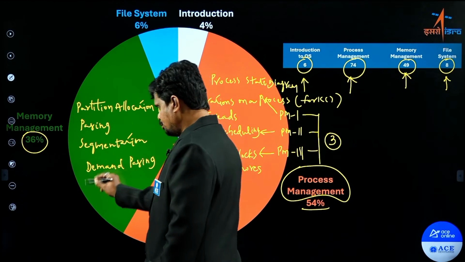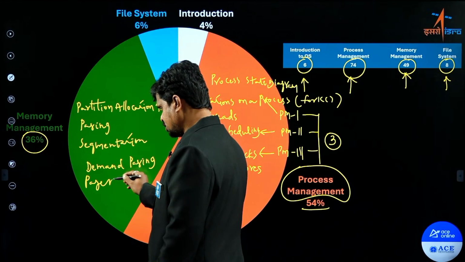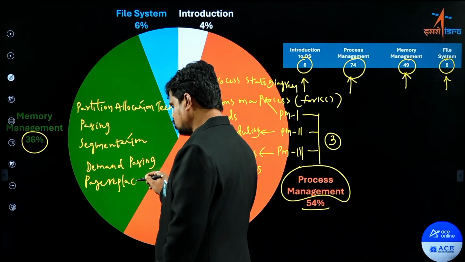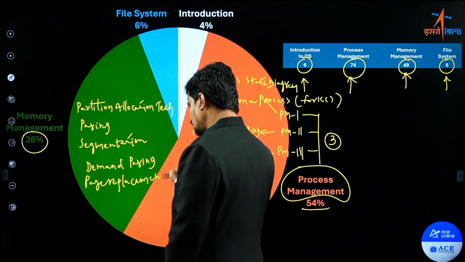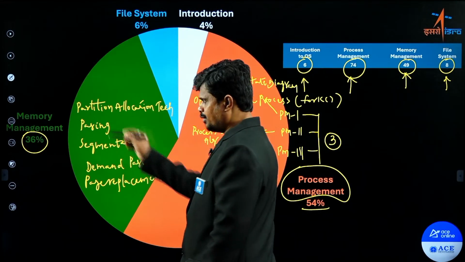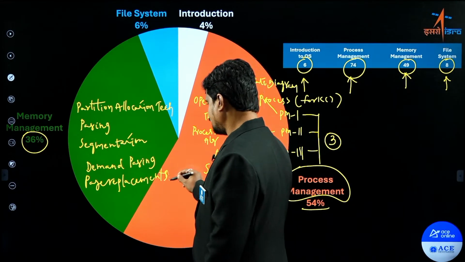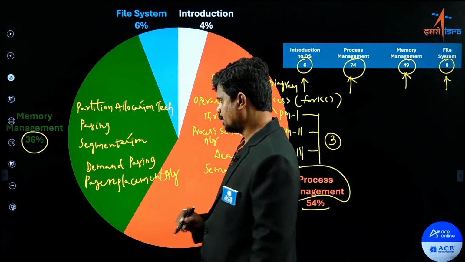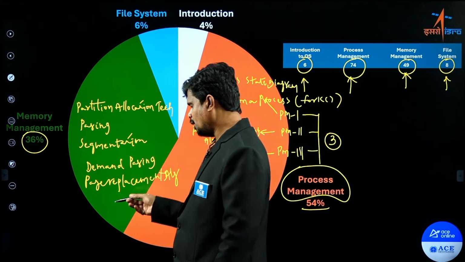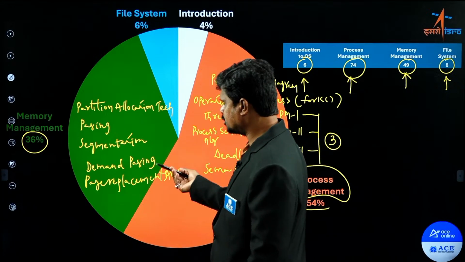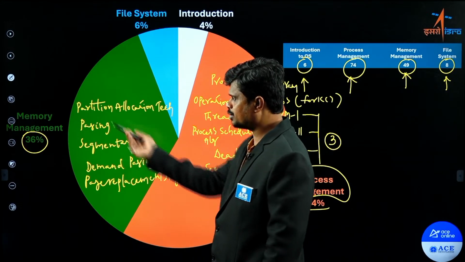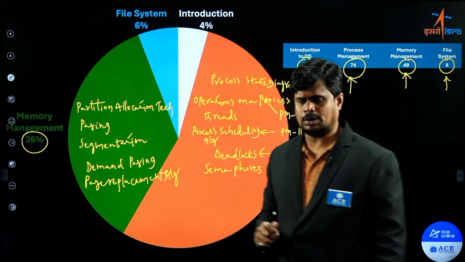We have page replacement algorithms. Several previous year ISRO questions are there based on these topics from memory management. So page replacement algorithms, right? These are the major subtopics that we need to focus on from memory management.